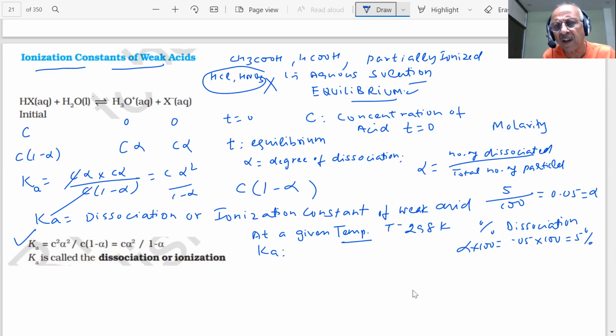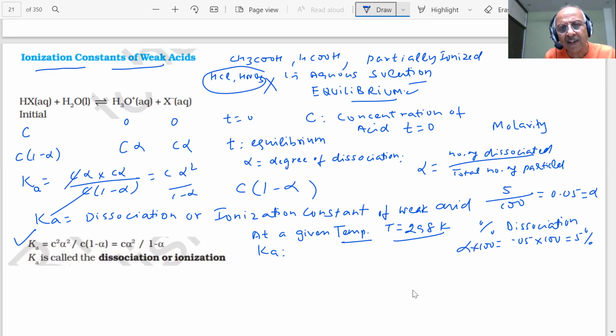You have seen that in chemistry, we are using 1 atm and 298 Kelvin. That is our standard condition, student. If information is not given, we assume it to be standard, because otherwise, the pressure remaining 1 atm, temperature variation is there, so the values will change.